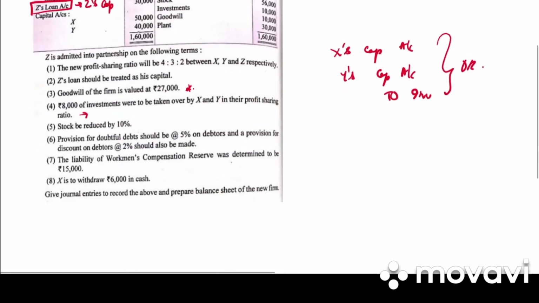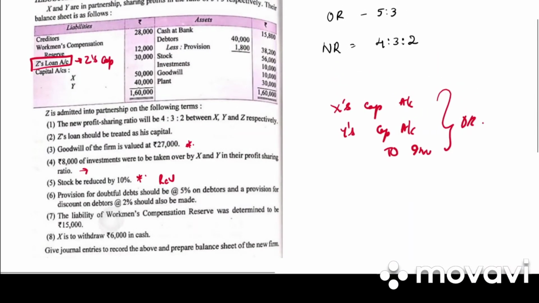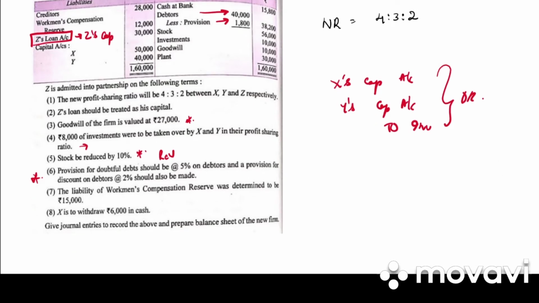Next, stock reduced by 10%. This will be in your revaluation account. Provision for doubtful debt should be 5% on debtors. Now, this is an important entry. Go to your balance sheet. They have given us debtors amount 40,000 and they have given provision, that is 1,800. But in the adjustment, it says that provision for doubtful debt should be 5% on debtors.